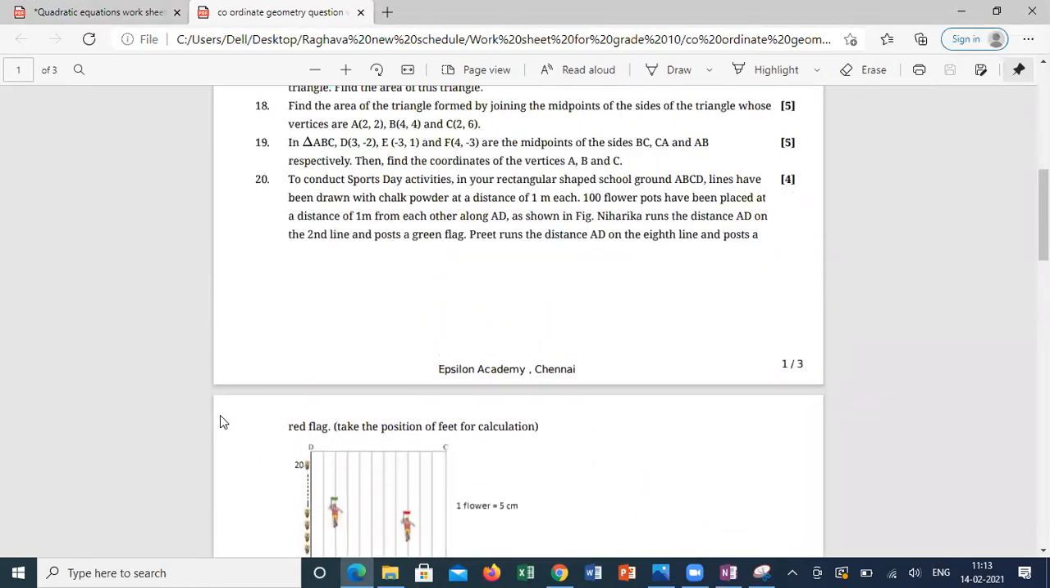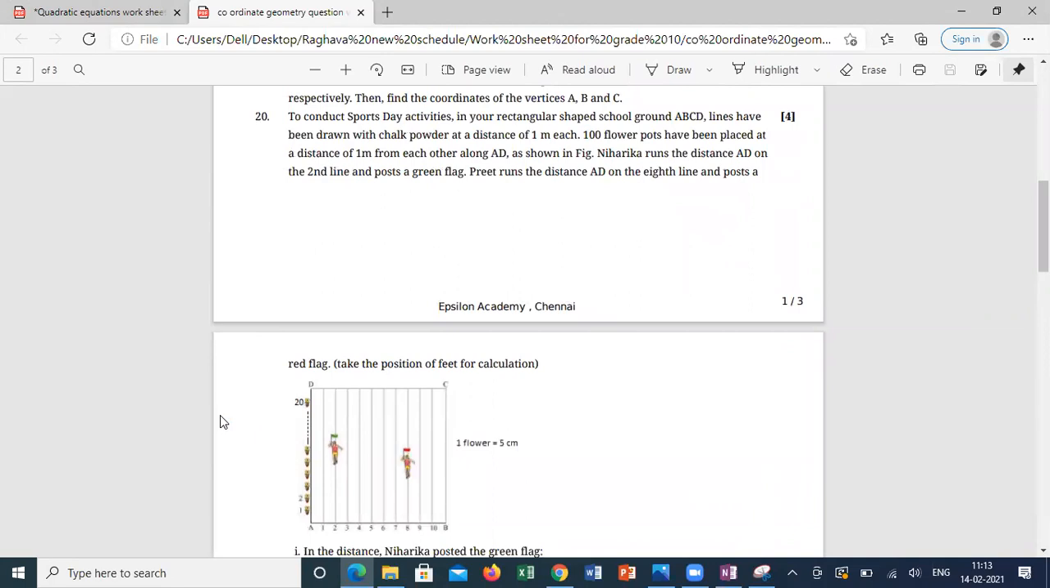Please start doing the worksheets. Has anyone completed the coordinate geometry worksheets? Guys, I'm expecting an answer from everyone. Has everyone completed the coordinate geometry worksheets? Okay. Any doubts till question number 19? That means other than the case studies. Start doing the case study.